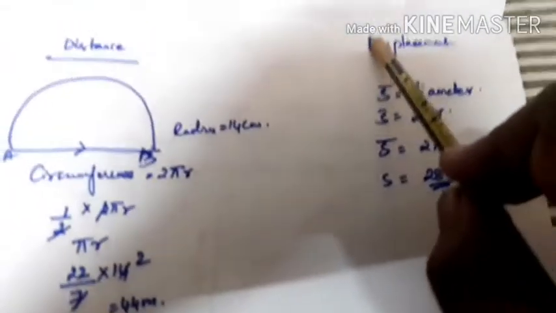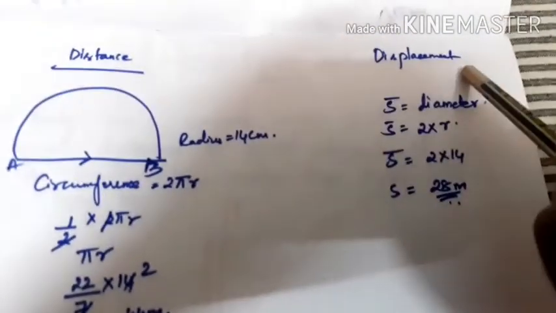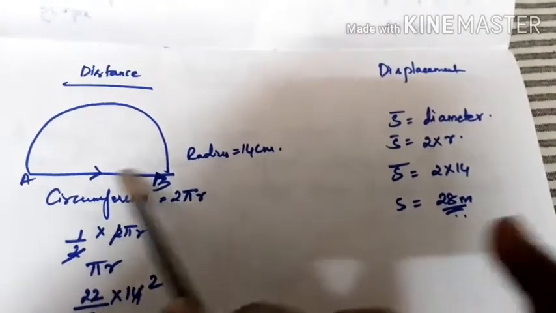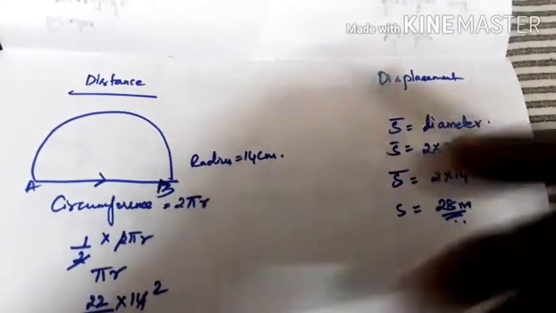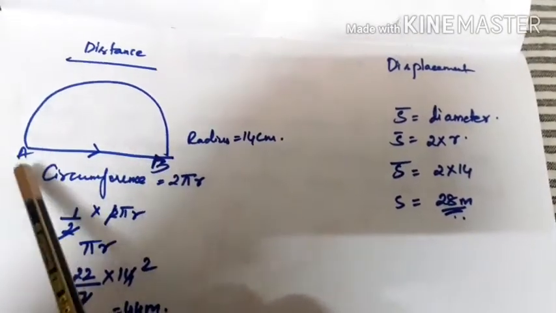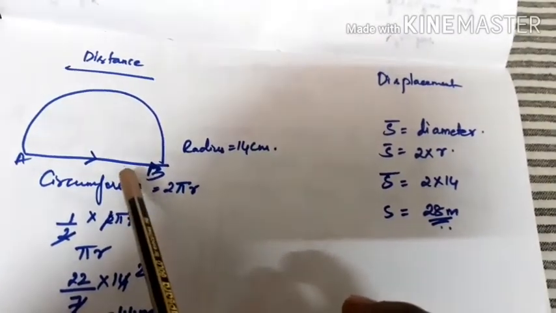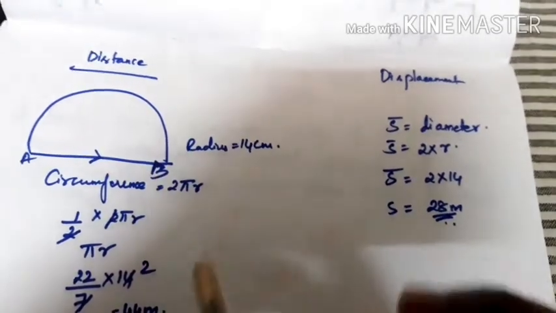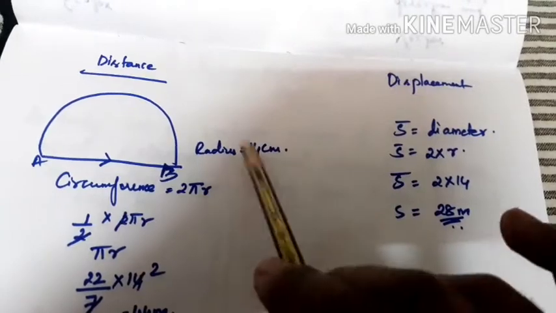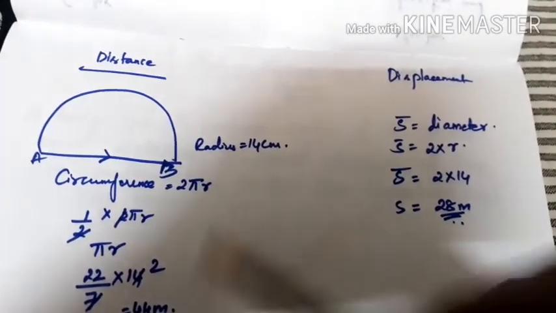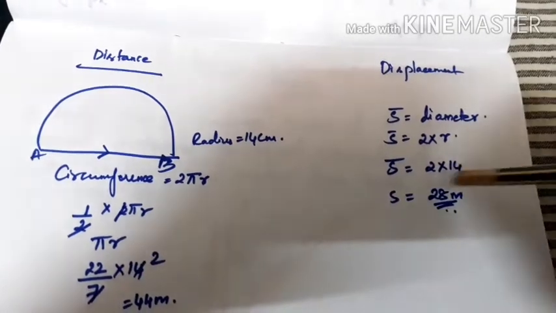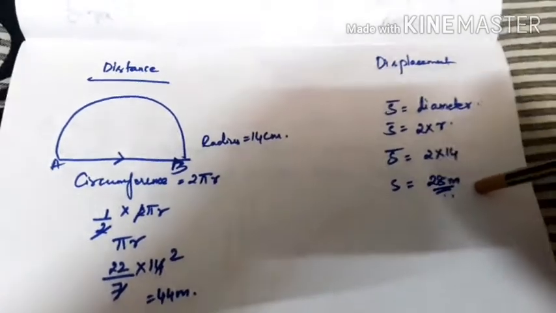When it comes to displacement, you see that it is the shortest distance. That is nothing but the diameter. So diameter is nothing but 2 into r. What is the radius of this one? You see it is 14 centimeter. Therefore displacement is equal to 2 into 14, that is equal to 28 meter.